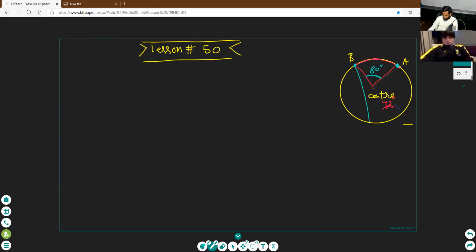So you should see. This is the inscribed angle, at any point. This is inscribed, meaning the common point is on the circumference. The common point of the inscribed angle is on the circumference, and this is the center. This is the inscribed angle. And what is its value? Write its value now.